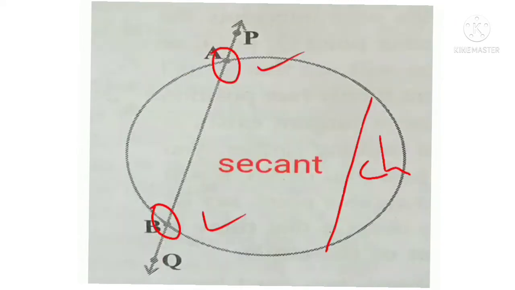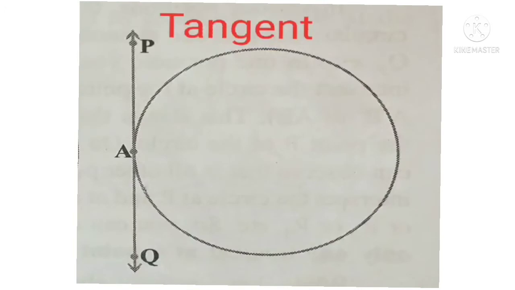The second case is that the line intersects the circle at two different, distinct points, so we can call the line a secant. The last case is that the line PQ touches the circle at only one point, so we can call line PQ a tangent.